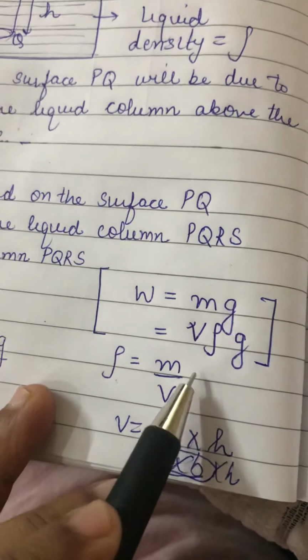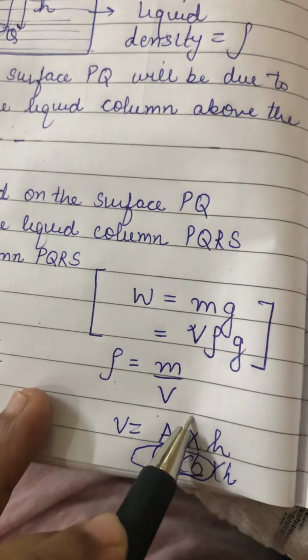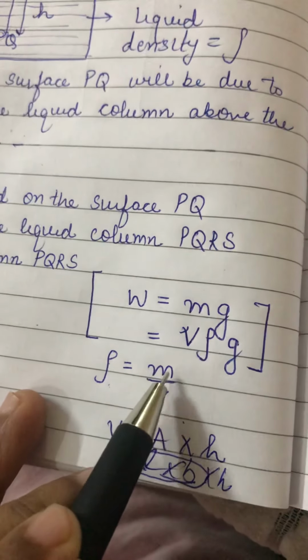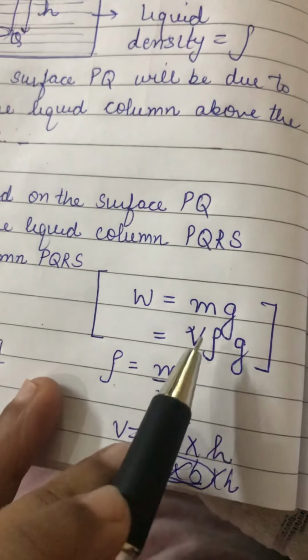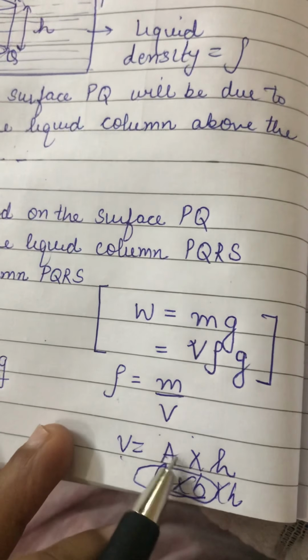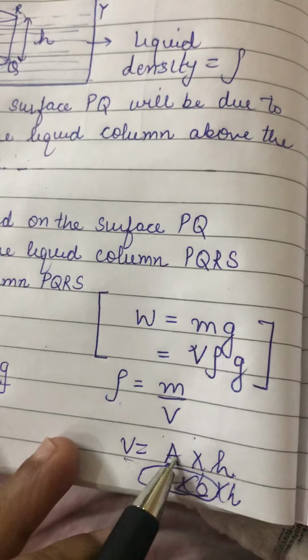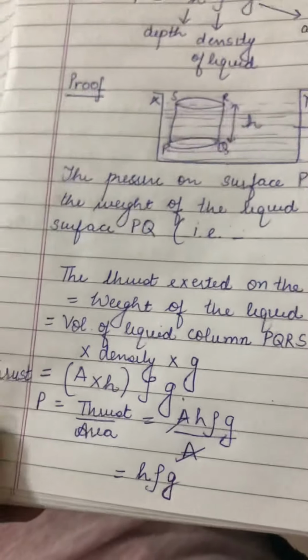So density is equal to mass upon volume, and from there I get the value of mass, that is V rho. Now what is volume? That is A into H. We are splitting this volume into two things, area into height.